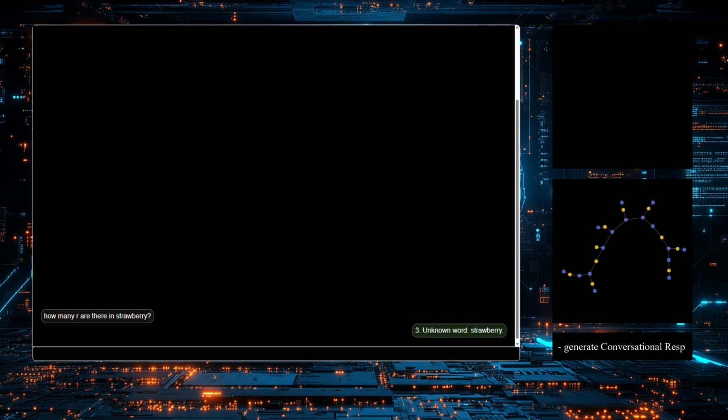Let's start with the most popular question that tests system's intelligence and hallucination level nowadays. How many R are there in strawberry? The answer is simply 3, but the system also reports an unknown word, strawberry. If we play it slowly, we can see that the speech understanding module decided to launch a skill for calculating letters in words.